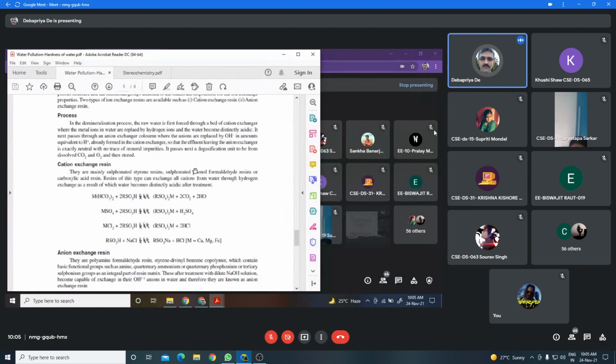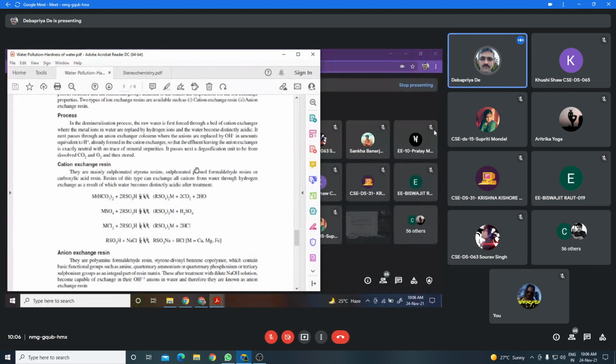Then in the ion exchange process both the cations, that is calcium 2 plus or magnesium 2 plus, and the anions such as chloride, sulfate, carbonate or bicarbonate can be removed by this process. Now I shall discuss the principle of this particular process.